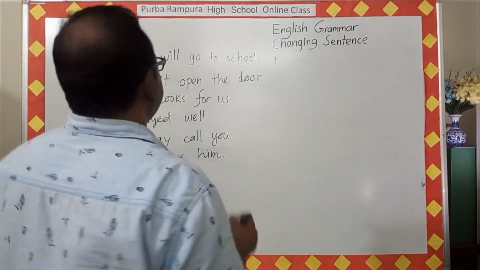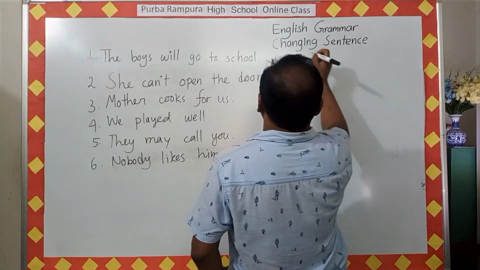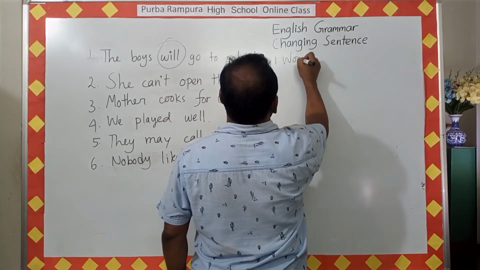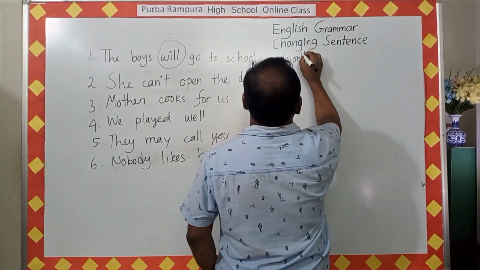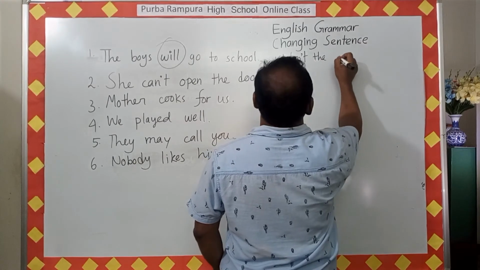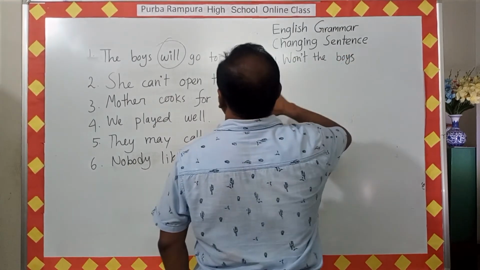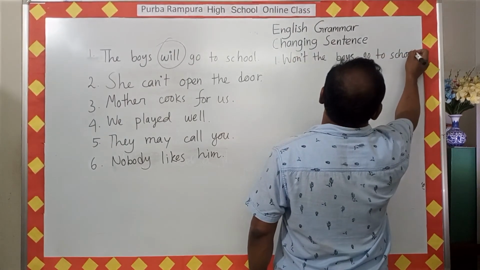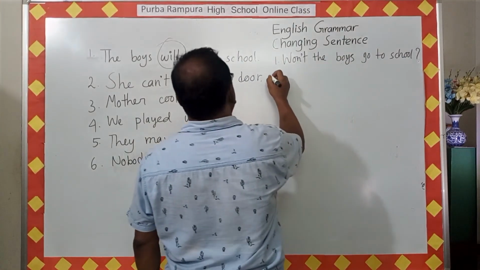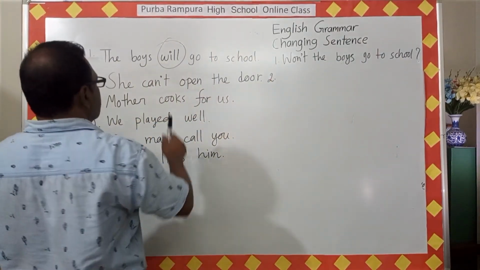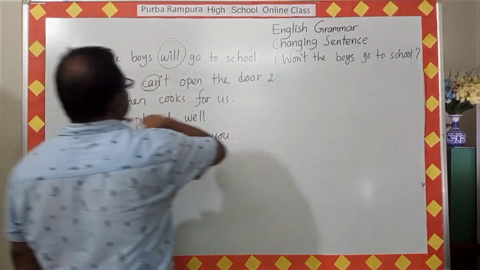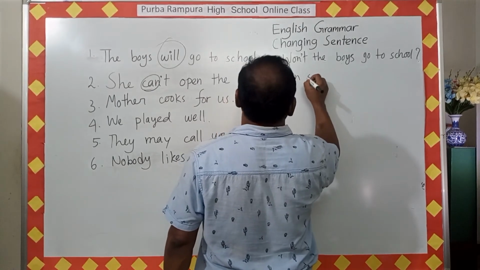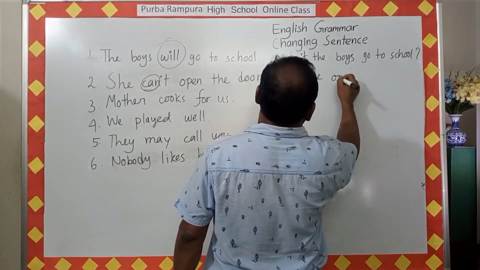I'm just writing, the boys will go to school. So here will is the auxiliary verb. Right here, won't the boys go to school? Number 2, she can't open the door. So can is the auxiliary verb, and not is also used here. So start this sentence with can. Can she open the door?